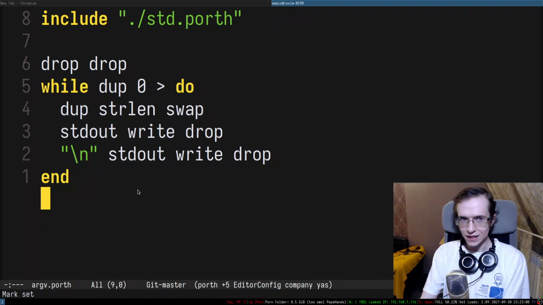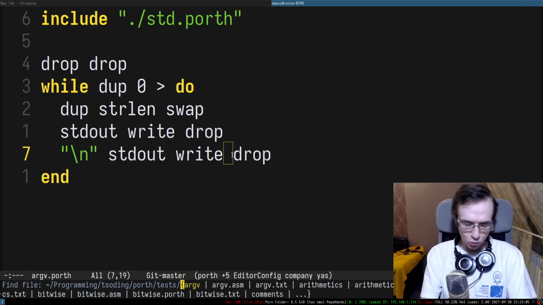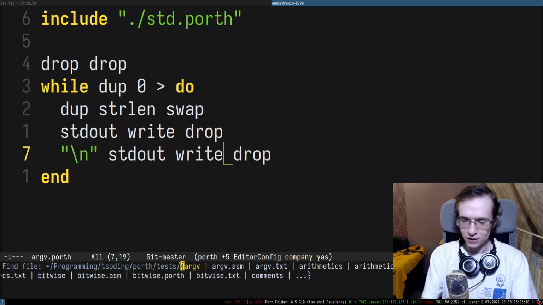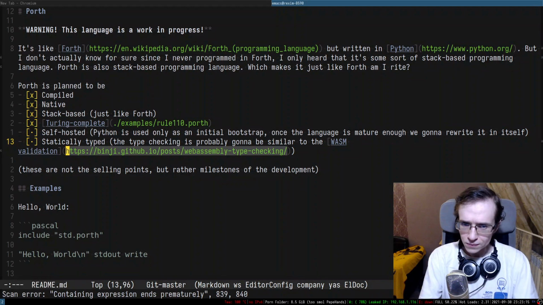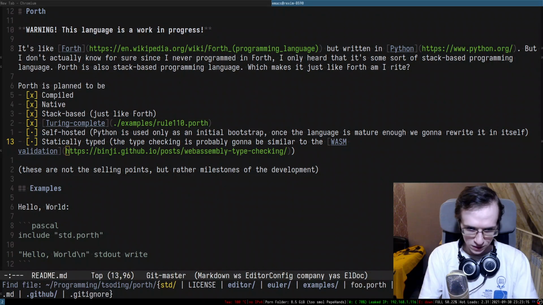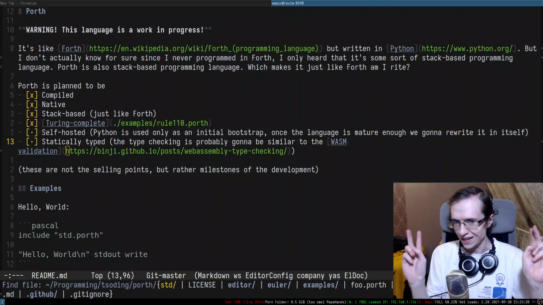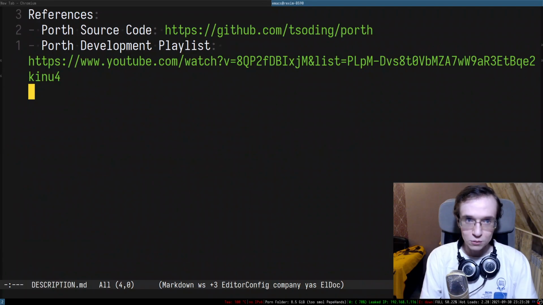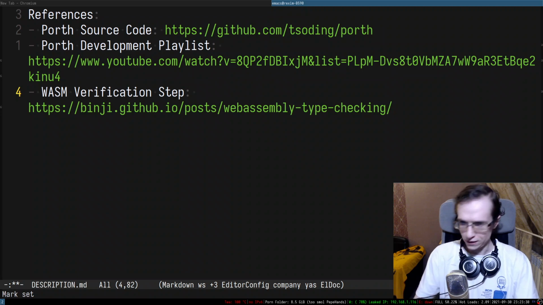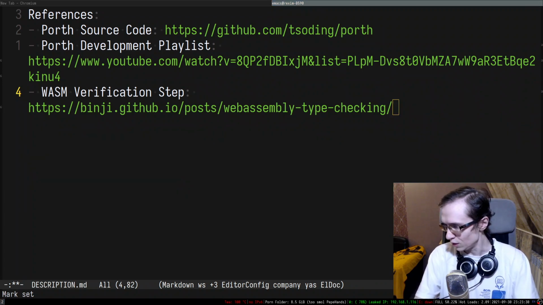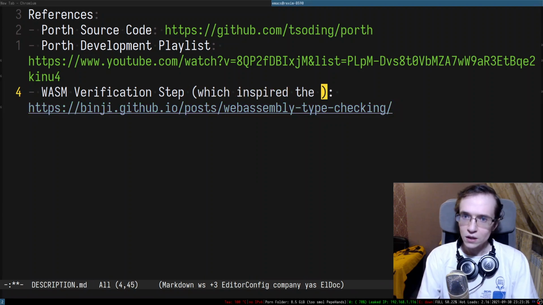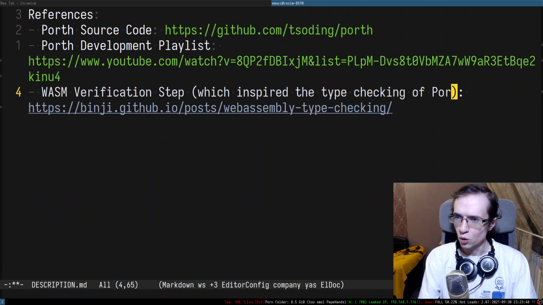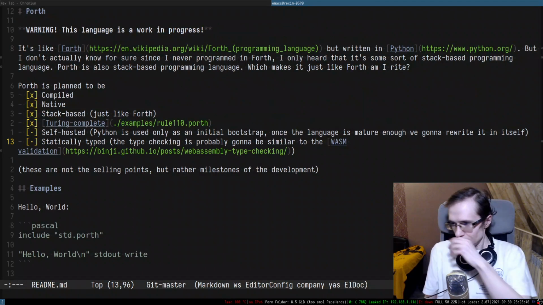So we're going to do a similar thing. And yet again, if you want to know more on how WebAssembly does the verification step, I can redirect you to this link. It's a pretty good read on WebAssembly and generally how to type check stack-based languages. I'm going to put all of that in the description. WASM verification step, right? And for people who are watching online, I'm going to put that in the chat, which inspired the type checking of Porth. Right, there we go.